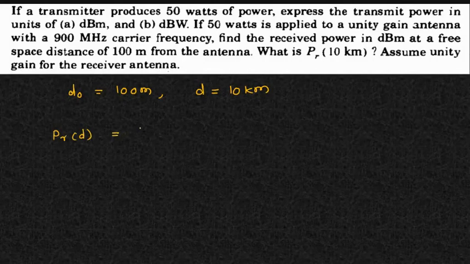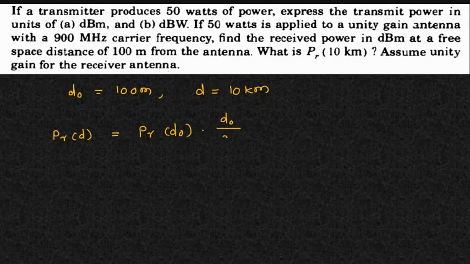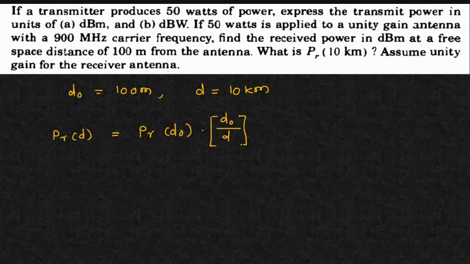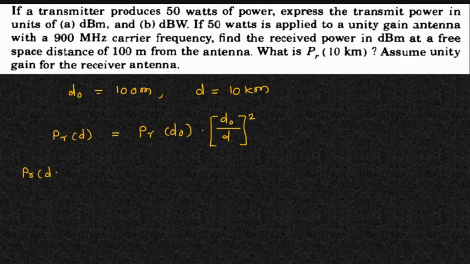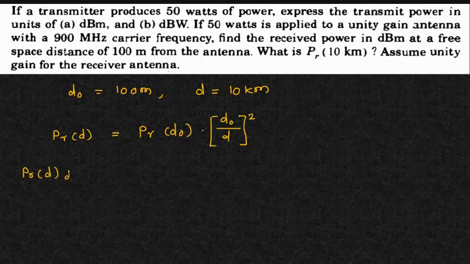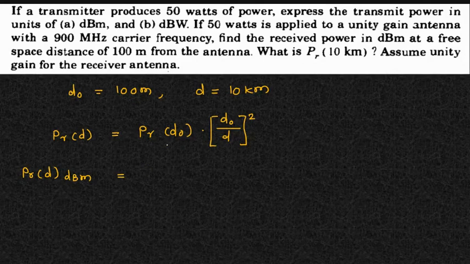PRD is equal to PRD0 into d0 by d square, which I have shown you earlier. So in the dBs, if I'm interested in the dBm, let us calculate it in the dBm, because previously we have calculated it into the dBm. So it is nothing but 10 log, or we have already calculated it in the dBm.